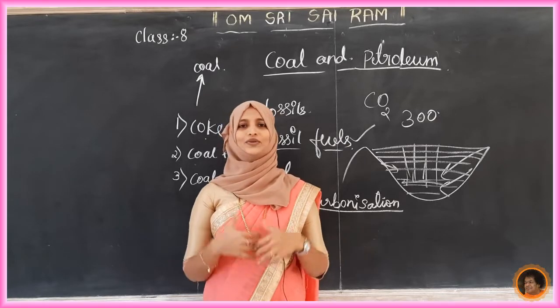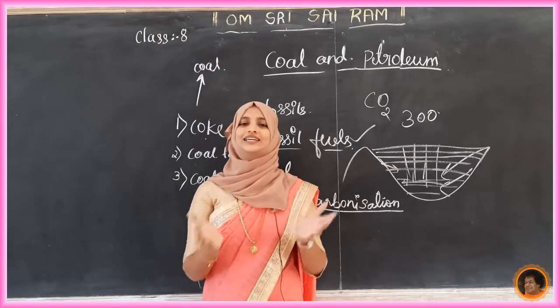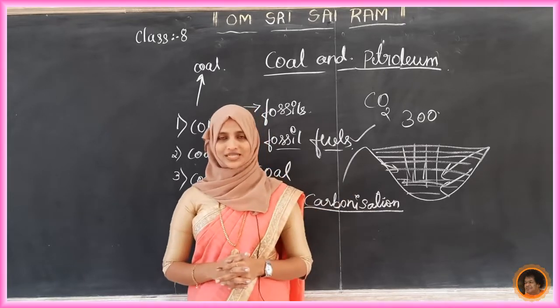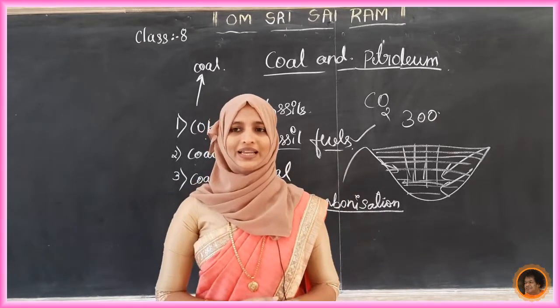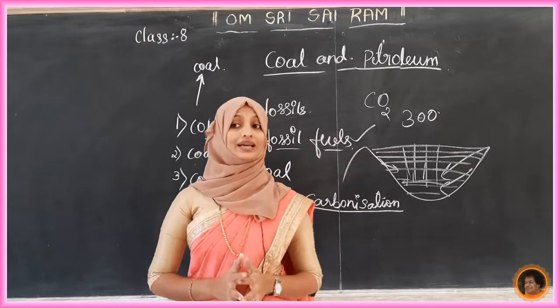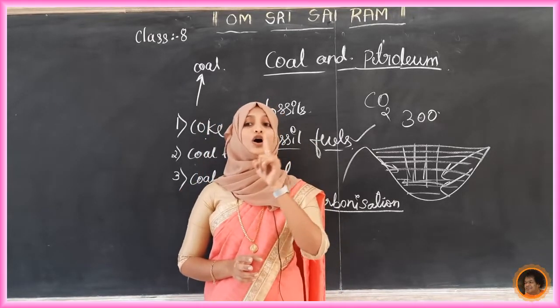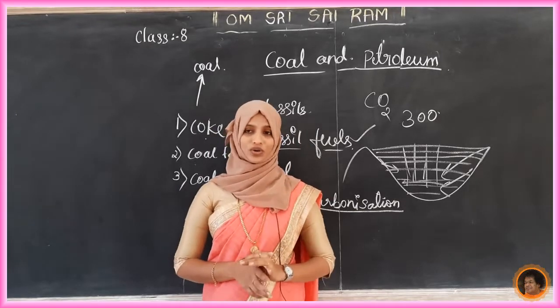Actually, we get it unknowingly, and it also has some importance and some uses in our day-to-day life. So it is called coal gas. Coal gas is obtained during the processing of coal to get coke.